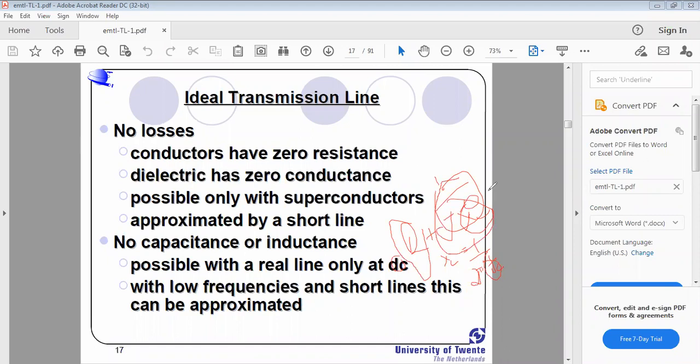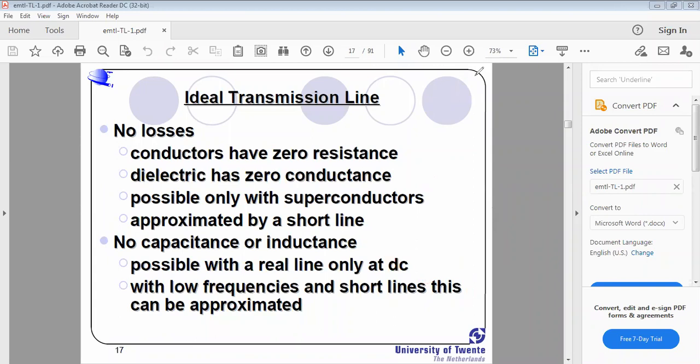The jXC is the imaginary term, but here we have only the real line at DC. This is the real part and this is the imaginary part. That's why it contains only the real part under DC conditions. Okay, that's the point I am trying to explain.